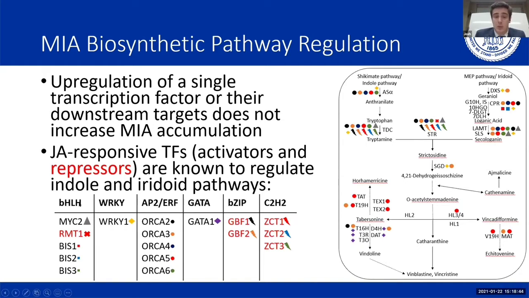There are many different family groups of transcription factors involved in this, with members that activate and some repressing. What this should symbolize to the viewer right now is just how complex the sets of knobs and levers and switches are that need to be affected to actually cause a downstream increase in MIA accumulation.